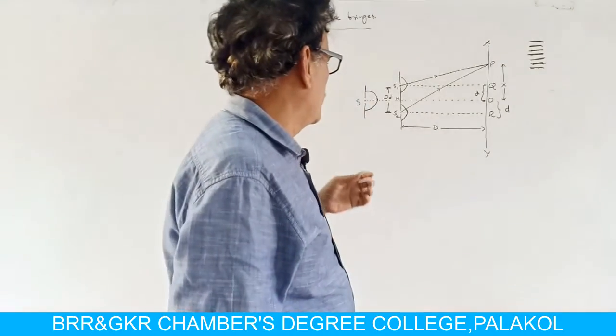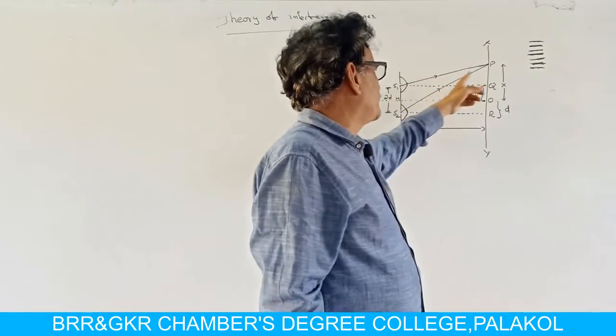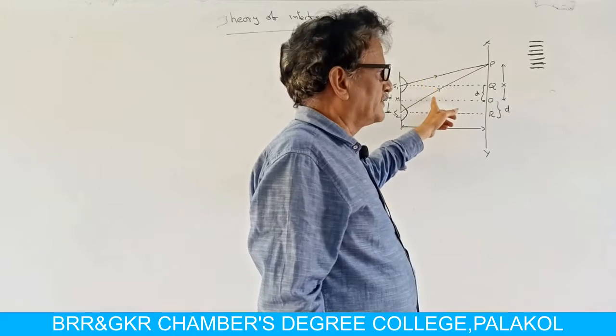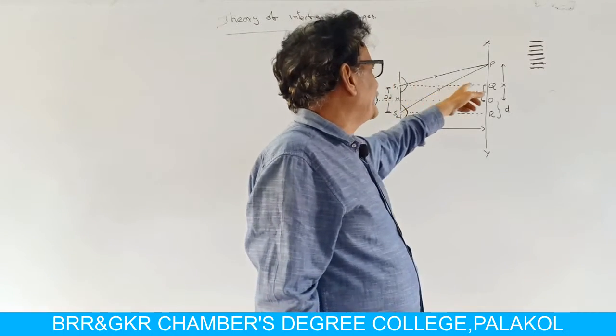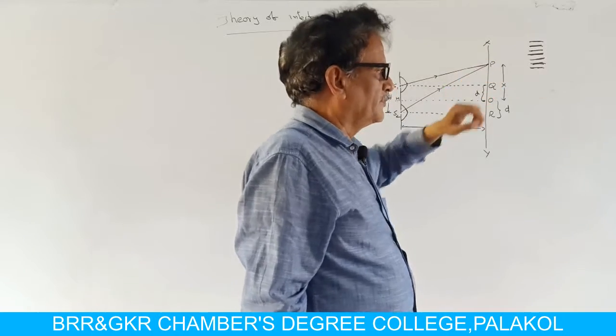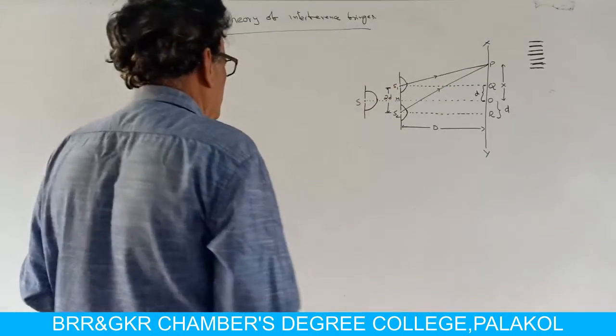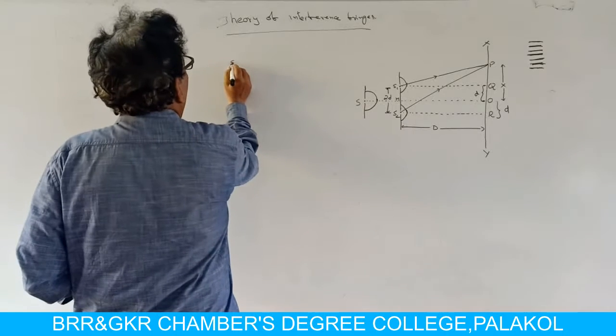So the path difference between these two rays while meeting at a point P is given by S2P minus S1P.